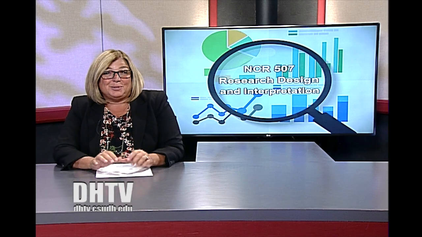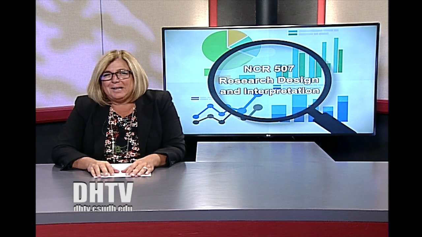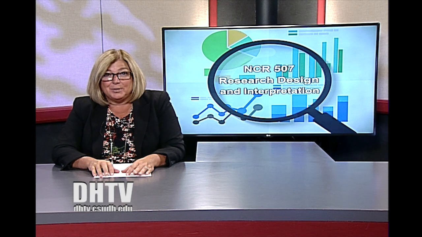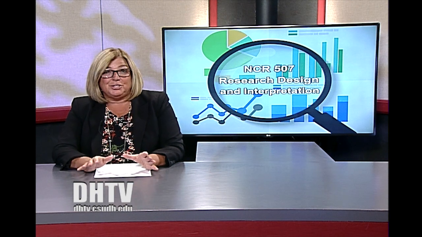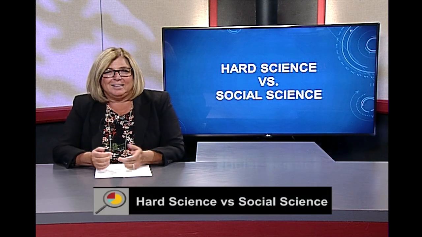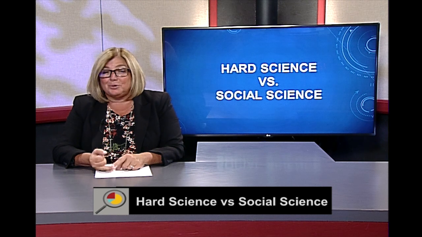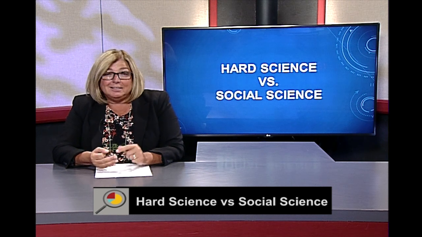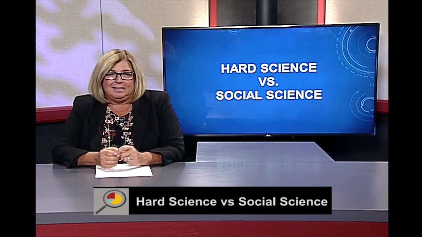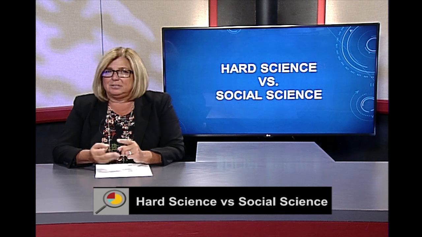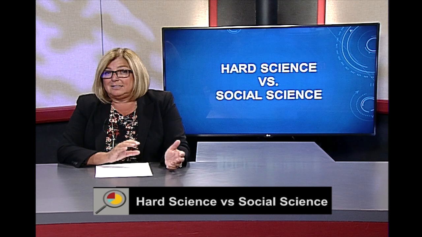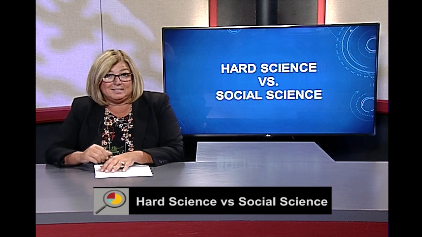As we talk about research planning and design, of course, we want to talk about a very important topic, that is that humans are involved in the type of data collection that you and I are interested in. Now, this means that we should draw a distinction between hard science and social science. When I bring up the topic of hard science, you think of things like physics, astronomy, geology, chemistry. But when I bring up social science, you think about things like communication studies, anthropology, sociology. When we think about the involvement of humans, hard science doesn't necessarily involve humans, but social science always does.